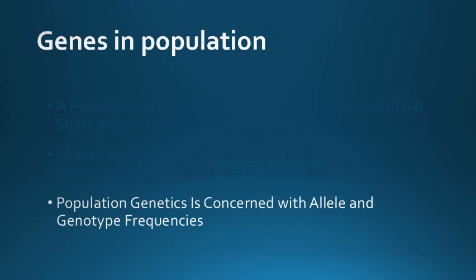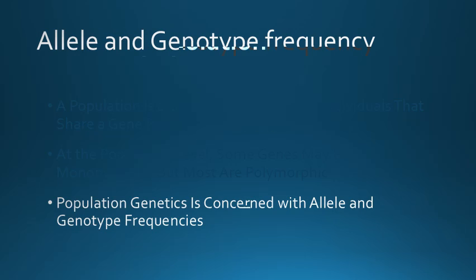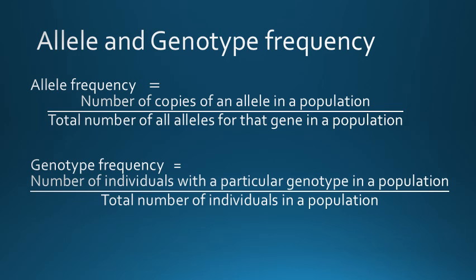Their goal is to identify the causative factors that govern changes in the genetic variation. Much of their work evaluates the frequency of alleles in a quantitative way. Two fundamental calculations are central to population genetics: allele frequency and genotype frequency.